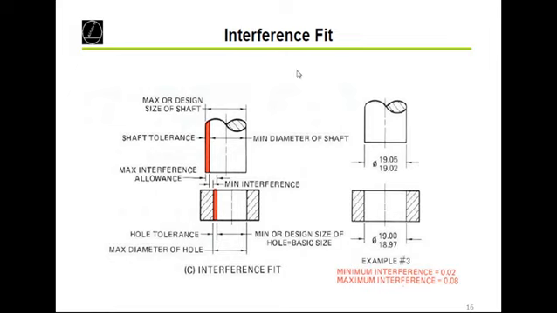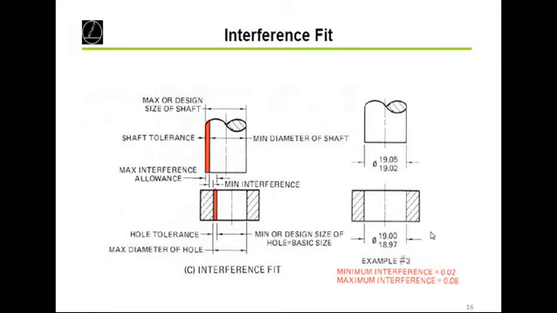Now I will show you one example. See here, this is a shaft and this is a hole. Here we have shown the sizes. The minimum diameter of shaft is 19.02 and the maximum diameter of shaft is 19.05.